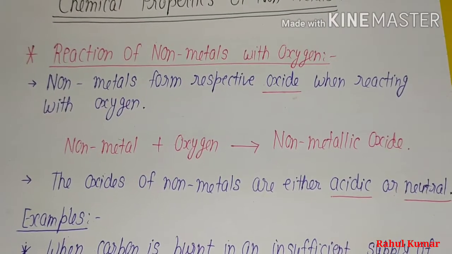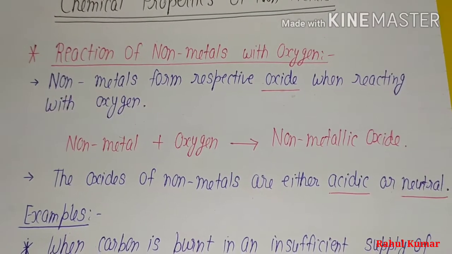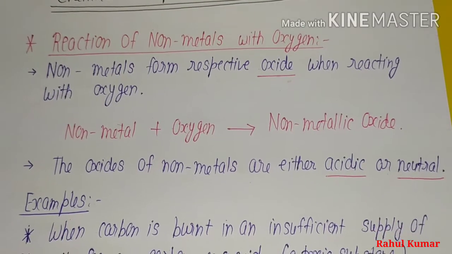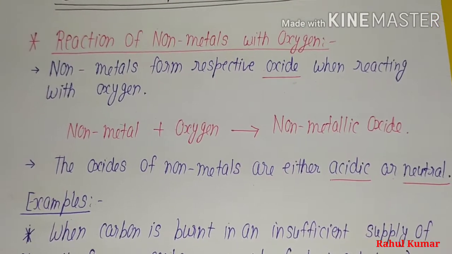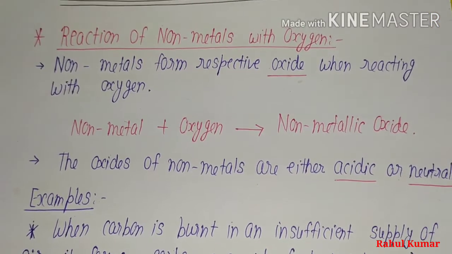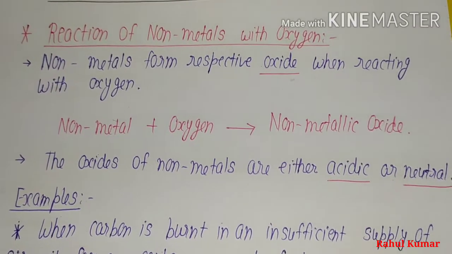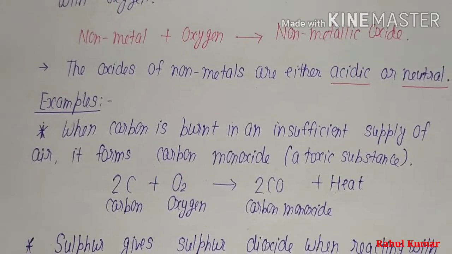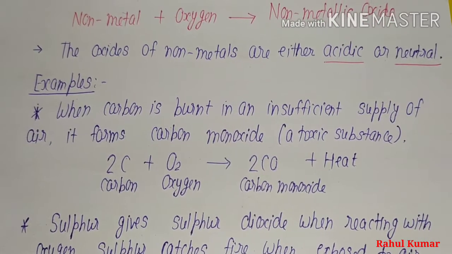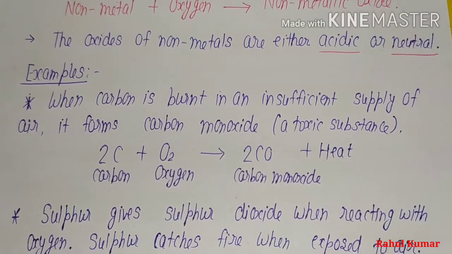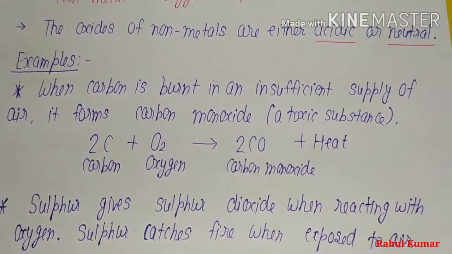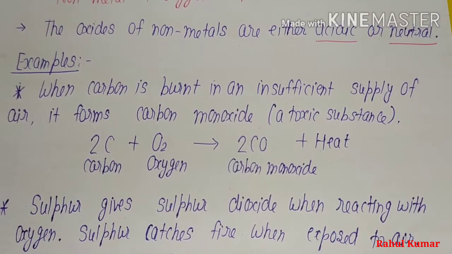Okay? And the nature of non-metallic oxide is either acidic or neutral. So let us see some examples of the reaction of nonmetals with oxygen. When carbon is burned in an insufficient supply of air, it forms carbon monoxide, which is a toxic substance.